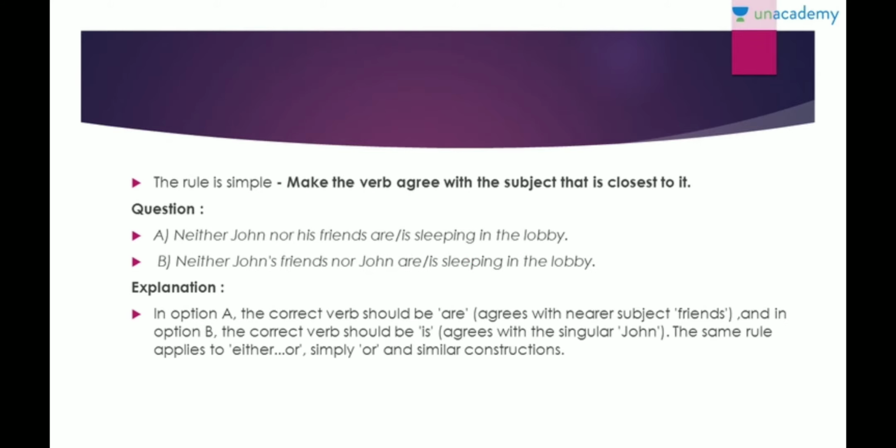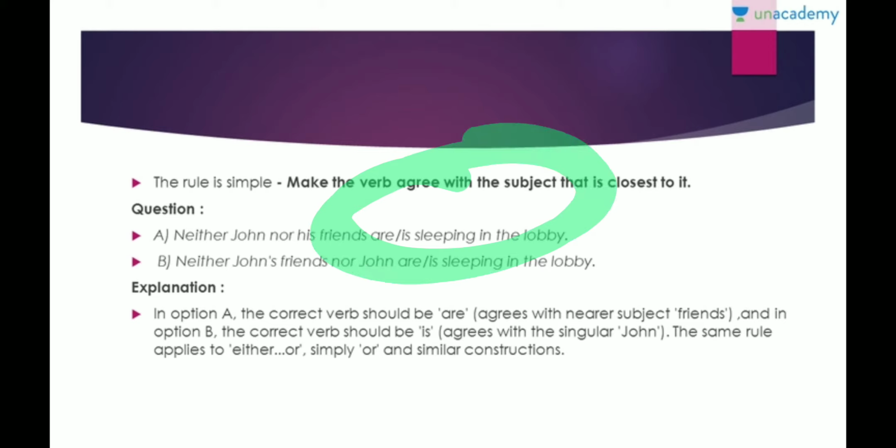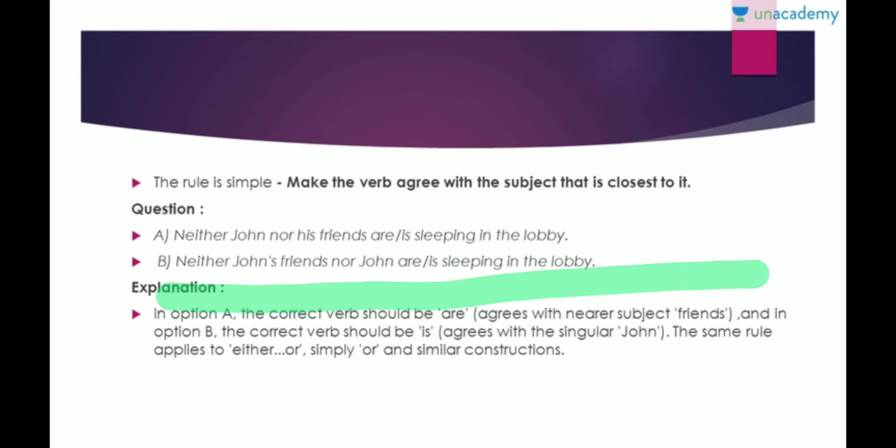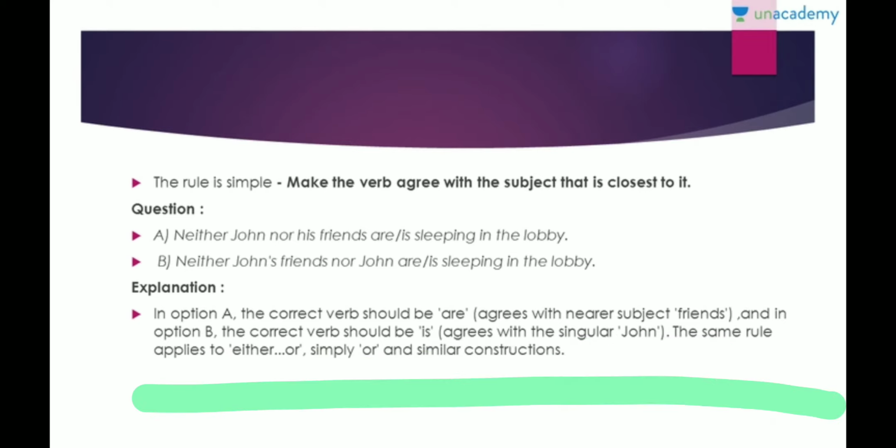Well, the simple rule was to make the verb agree with the subject that is closest to it. So, neither John nor his friends are sleeping in the lobby. Don't you think so? And similarly, neither John's friends nor John is sleeping in the lobby, because John over here comes as the subject, and in the other case, friends comes as the subject. So in option A, the correct verb is are, and in option B, the correct verb is is, right? So the same rule applies to either or constructions also.